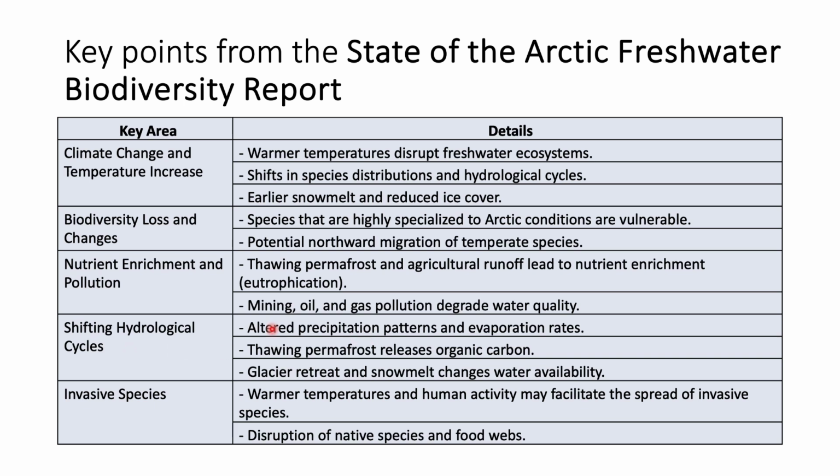So how does it happen? The altered precipitation patterns and evaporation rates affect the amount of freshwater that is present in the Arctic region. The thawing permafrost releases organic carbon, which increases the dissolved carbon components. Glacial retreat and snowmelt changes water availability. Along with that, invasive species from the southern region are also making their way into the Arctic. The warmer temperature and human activity may facilitate the spread of invasive species from the southern region. Disruption of native species and food webs is affected because of this change.